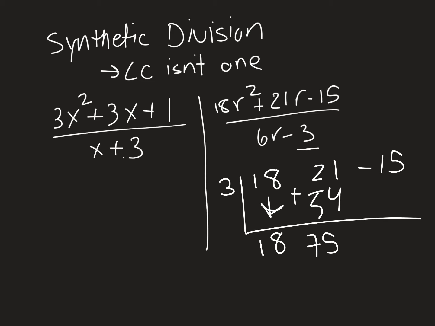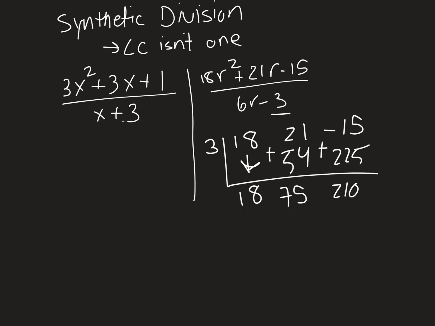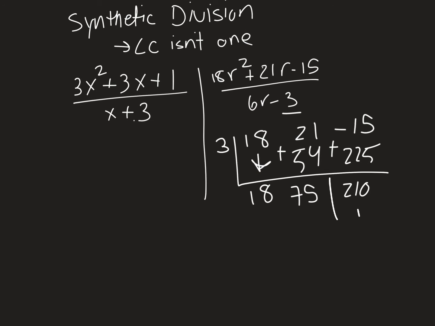Remember, we're multiplying, and then we get 225. And then we add that to negative 15, and we get 210. So this would be the remainder, this would be the constant, and this would be the r, the variable. So 18r plus 75 with a remainder of 210.